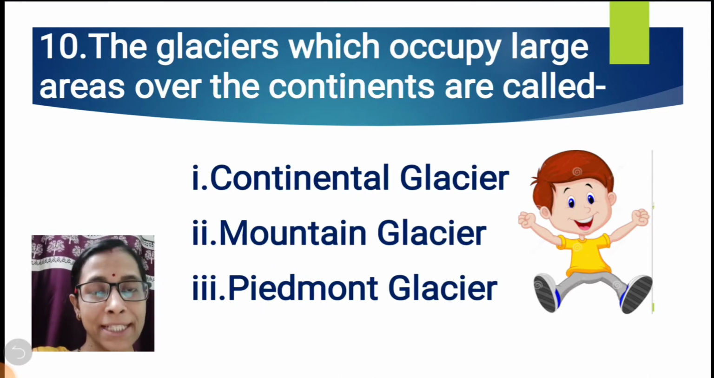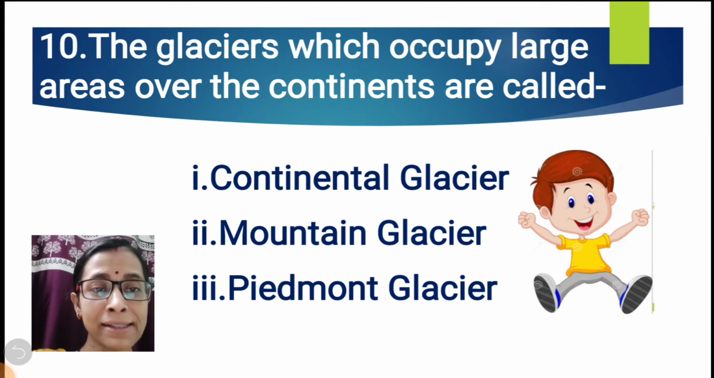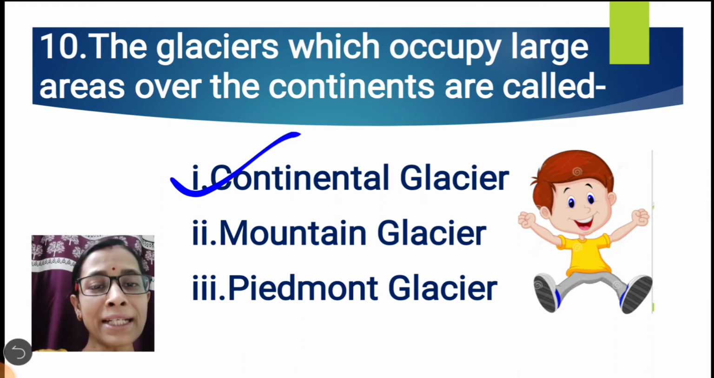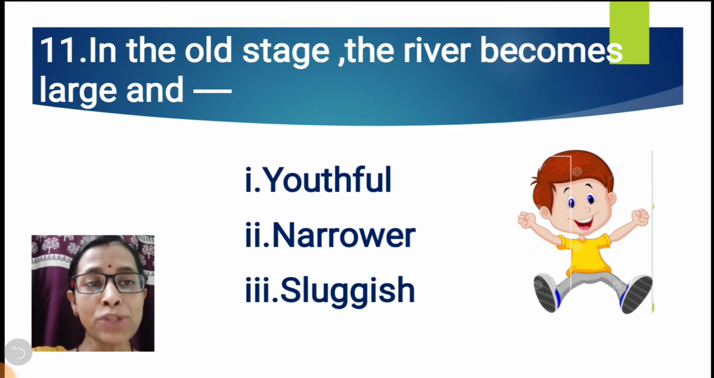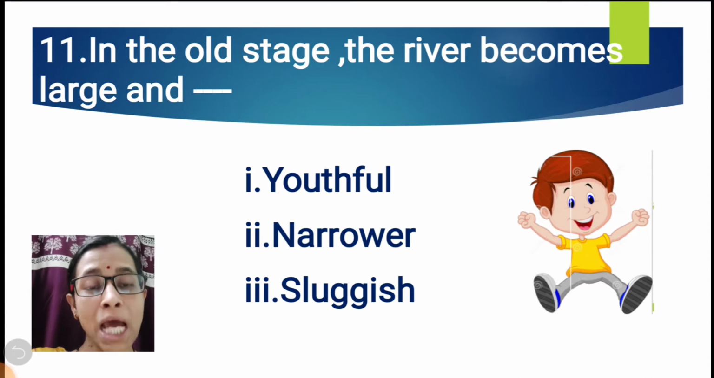Question number 10. The glaciers which occupy large areas over the continents are called continental glaciers, mountain glaciers, or Piedmont glaciers? The correct option is continental glaciers. Question number 11. In the old stage, the river becomes large and dash, youthful, narrower, or sluggish? The correct option is option number 3, that is sluggish.